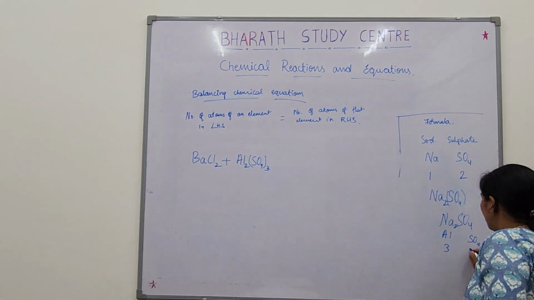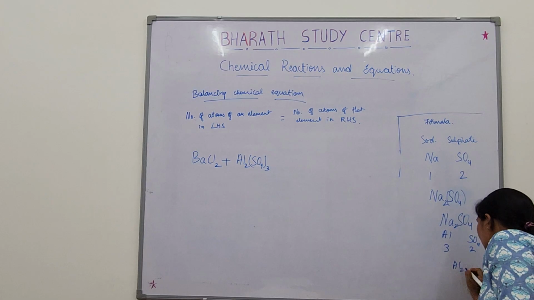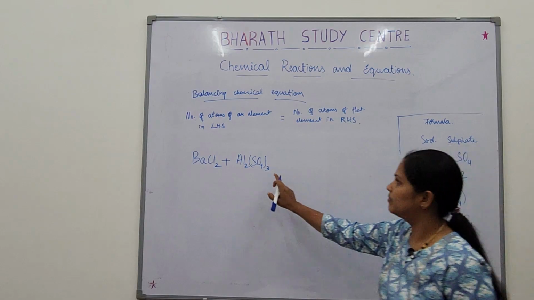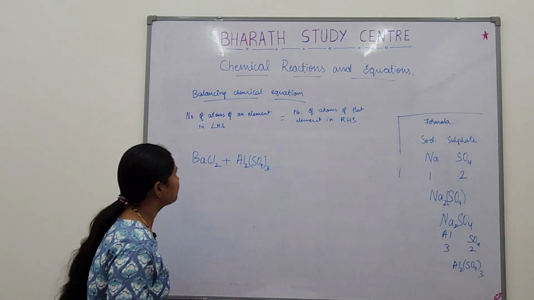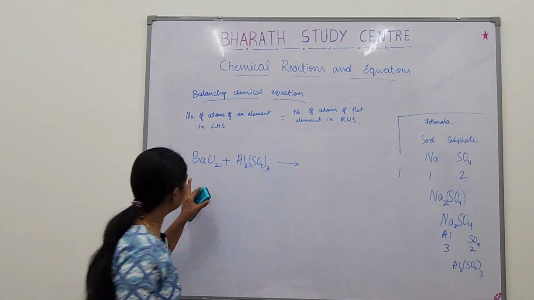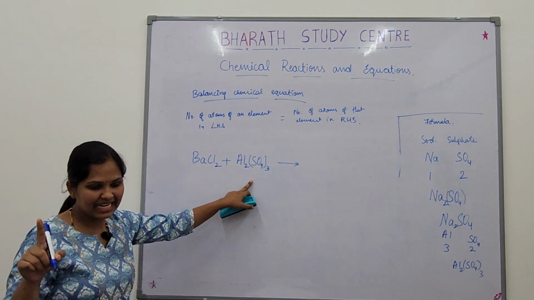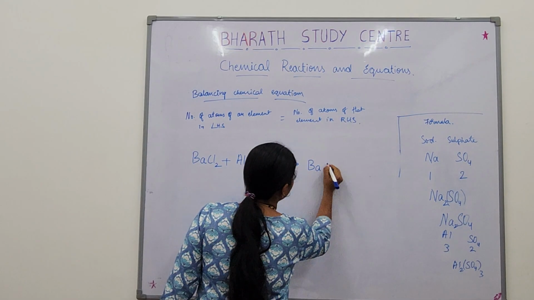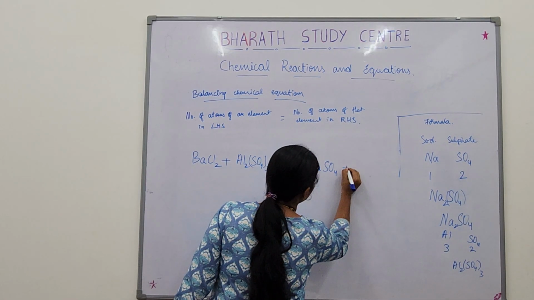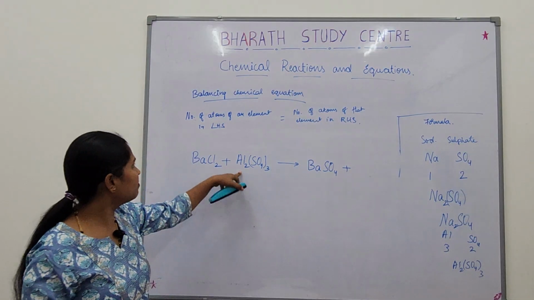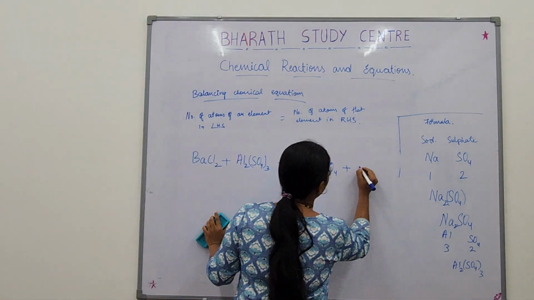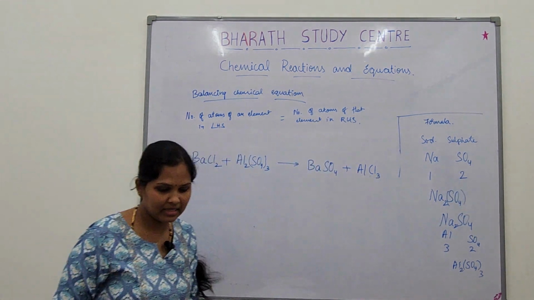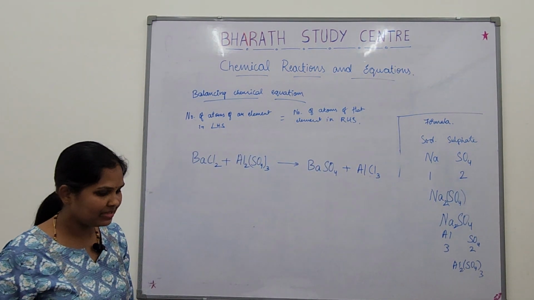Sulfate valency is 2. Bracket is a must here. What does it give? Barium chloride and aluminum sulfate give barium sulfate, BaSO4, and aluminum chloride, AlCl3. Okay.